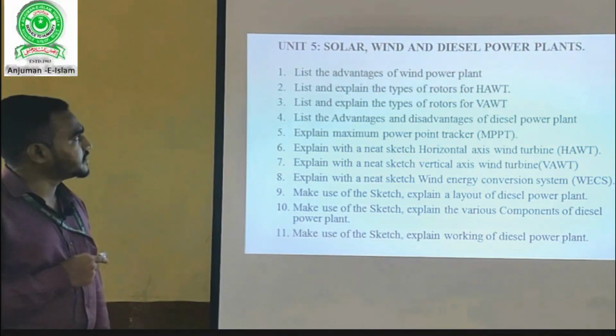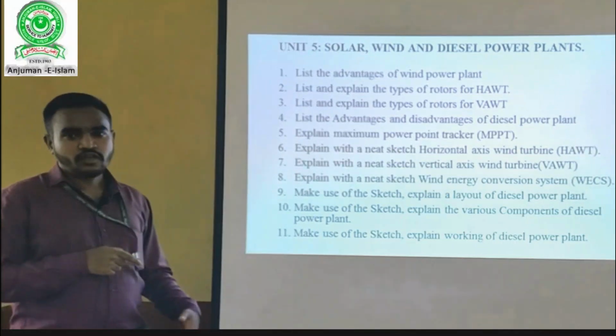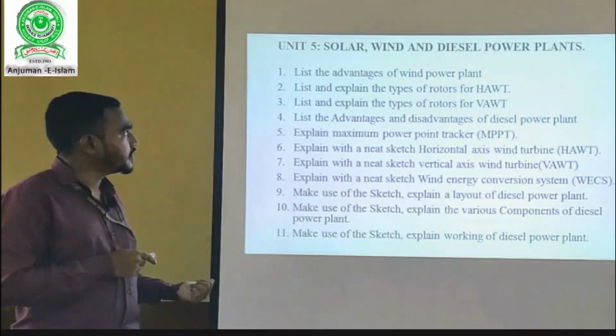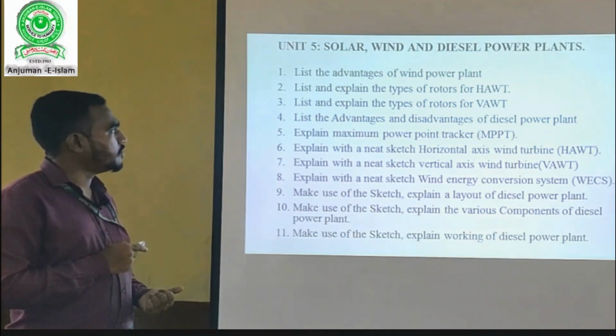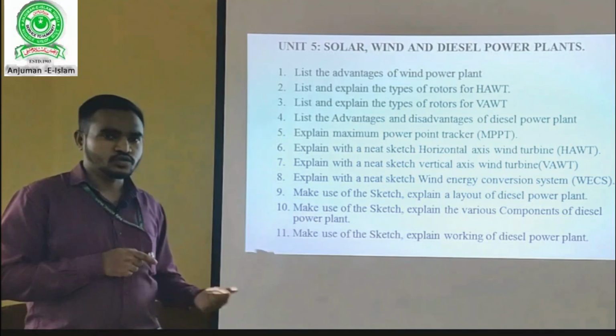Here these three, solar, wind and diesel power plants, are renewable type of power plants. Earlier, what we studied in the previous unit were non-renewable type. These are renewable type of power plants. Here no fuel cost is involved.